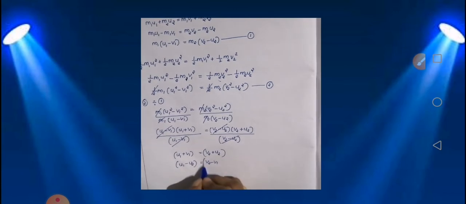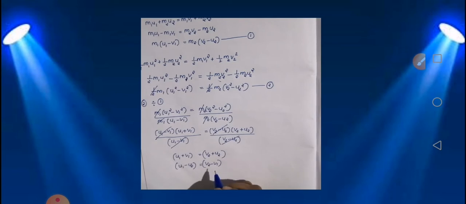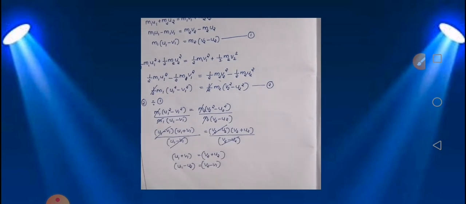Okay, so from this equation what can you say? u1 minus u2 is the relative velocity for A and B for reaching each other, isn't it? And v2 minus v1 is going to be the relative velocity with which the bodies separate from each other. Got it?